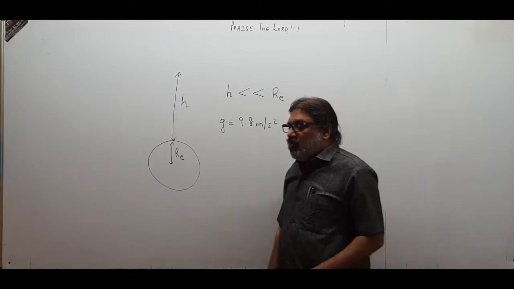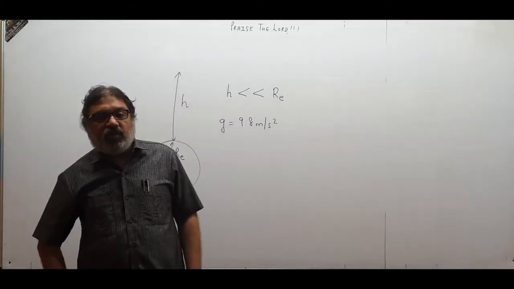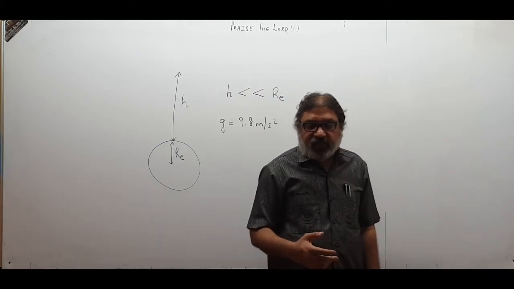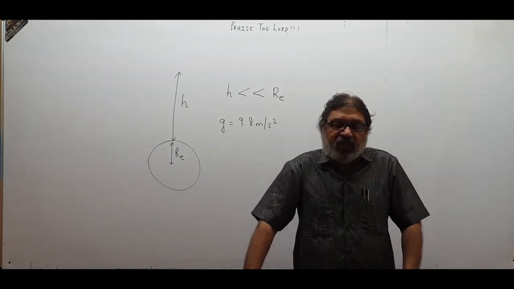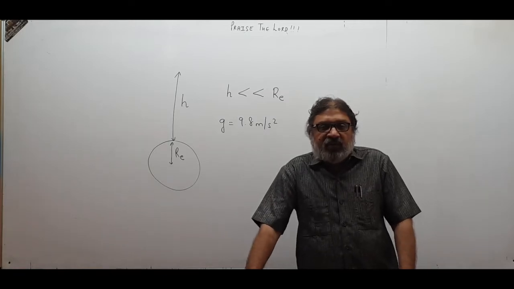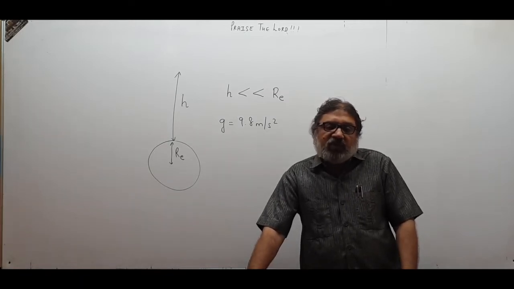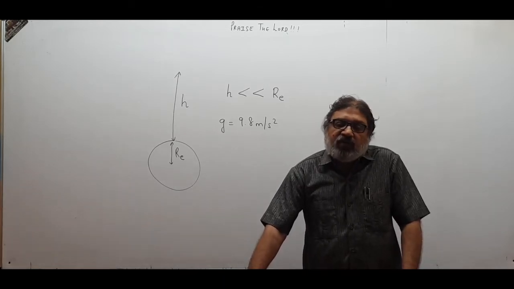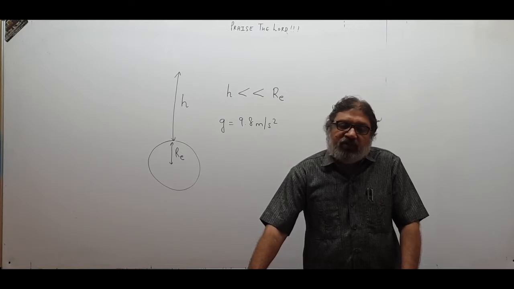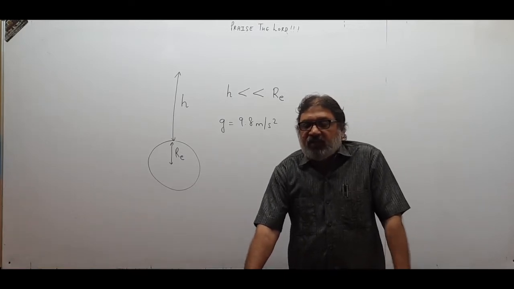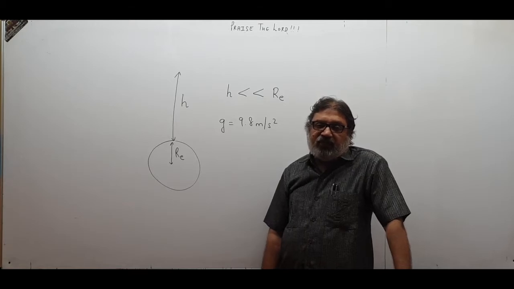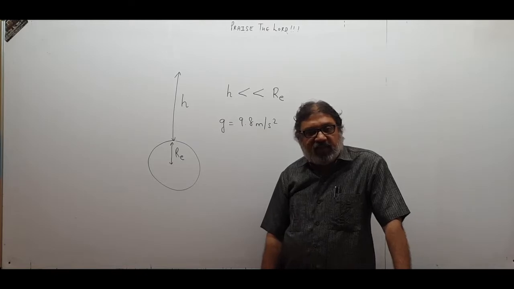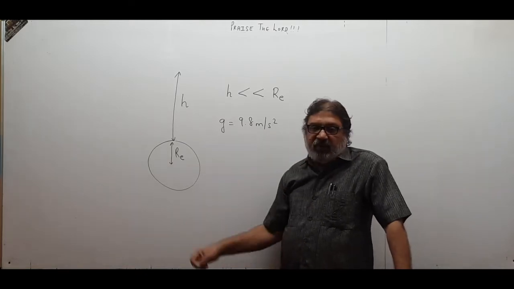So right now we will assume that we are letting the body fall only from a height of less than 10 kilometer, and naturally even the height of Mount Everest is around 8.8 kilometer. So from a practical point of view we are not going to that much height to let the body fall. So whatever equations we are going to derive now for displacement or velocity are for those bodies which are let fall from a height of less than 10 kilometer from the surface of earth. Only then g will remain constant.